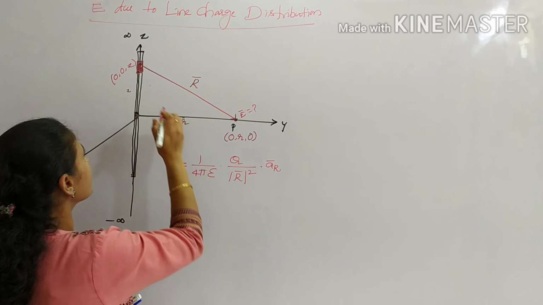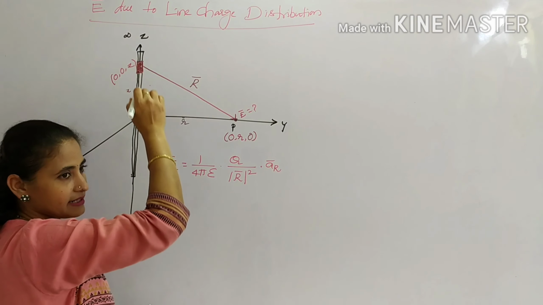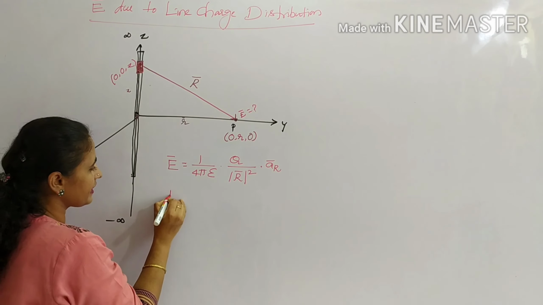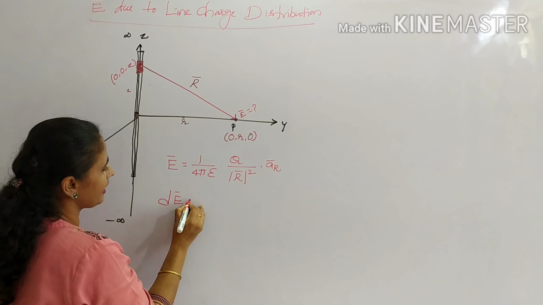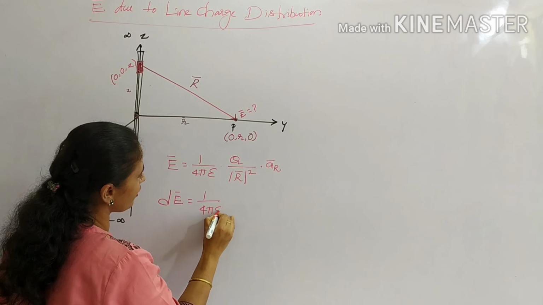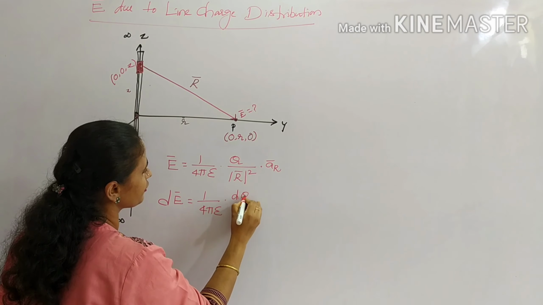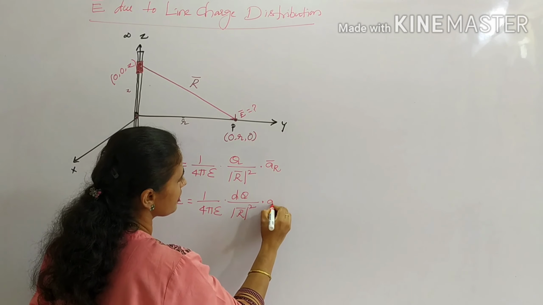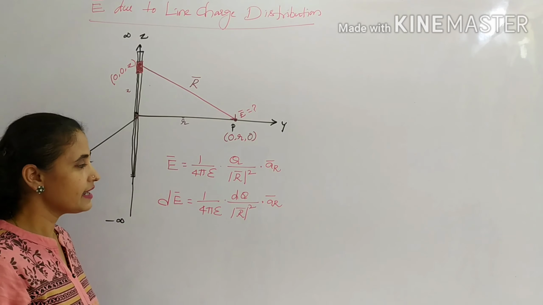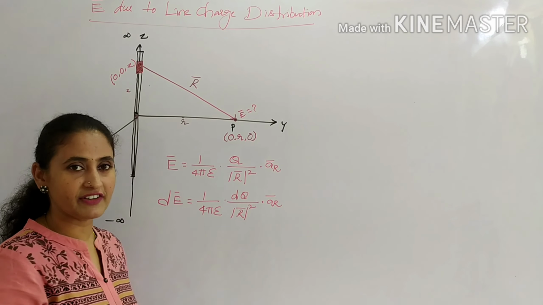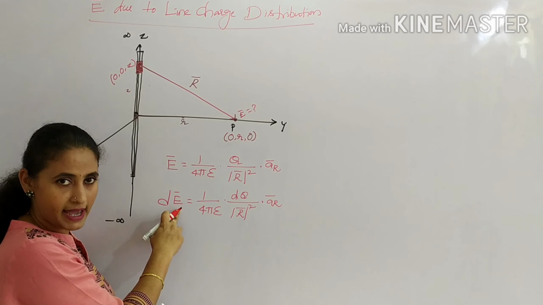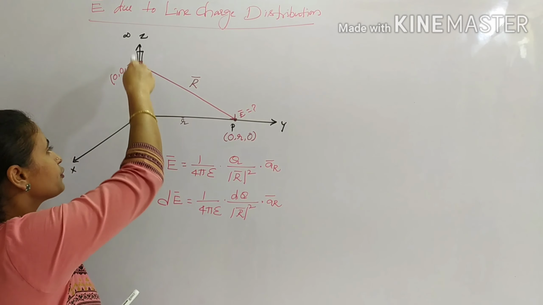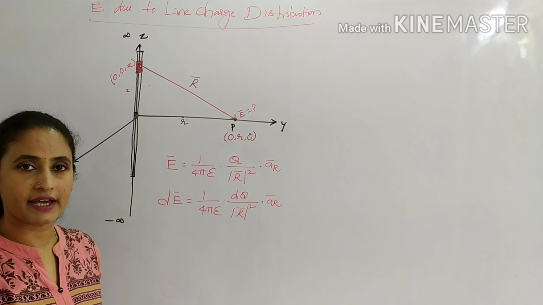Because instead of considering the whole line, I am considering only a small segment of the line, so that I can write it as a differential electric field: 1 by 4 pi epsilon into differential charge dq by the magnitude of the distance vector squared into aR. Right? Let us obtain these two values. We will substitute and simplify so that we will get the value of E bar. What is the E bar? The E bar is the electric field at a point P due to one infinite length charge line.